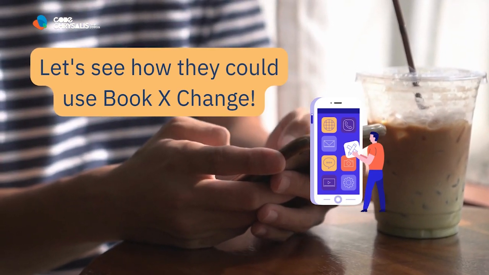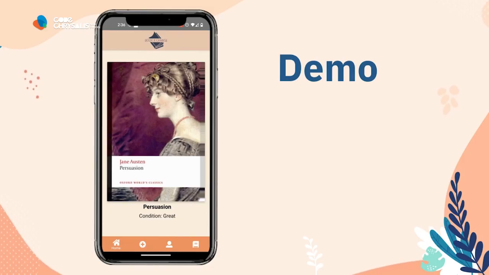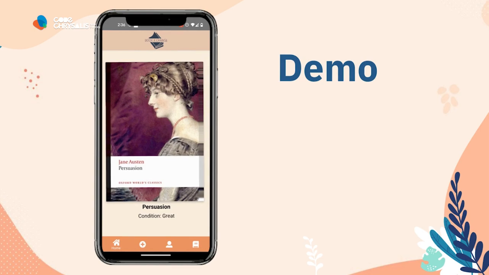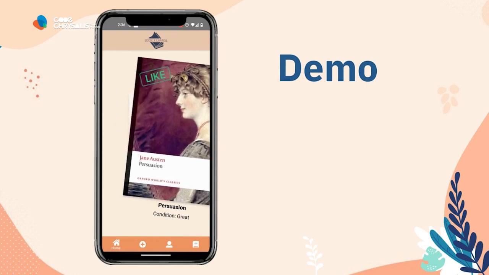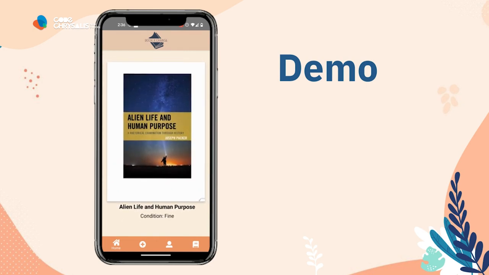So here we have the account for Mayumi. When they sign in, this is the first screen they're going to see, and it displays all the other books that other people have added to the service. If you swipe to the right, that means you like the book. If you swipe to the left, that means you're not interested. And so we're going to go ahead and just swipe through a few cards here.